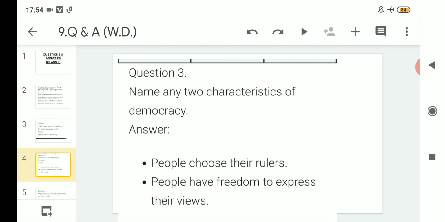So if they have the right to vote and choose their rulers, they also have the freedom in that particular democratic country to express their views. If they are happy with something, they will express their joy and gratitude, and if they are not happy, they will express that too. So they have the freedom to express their views.